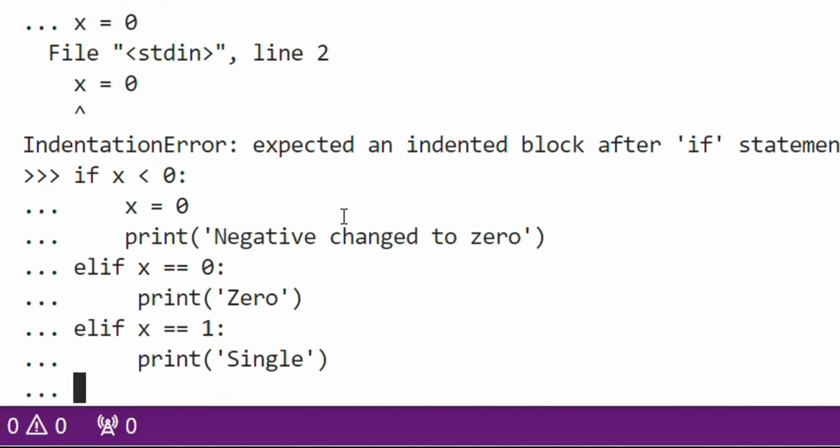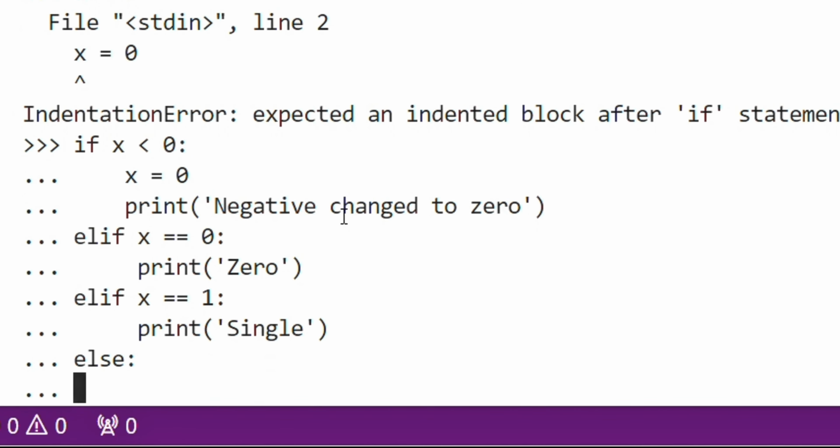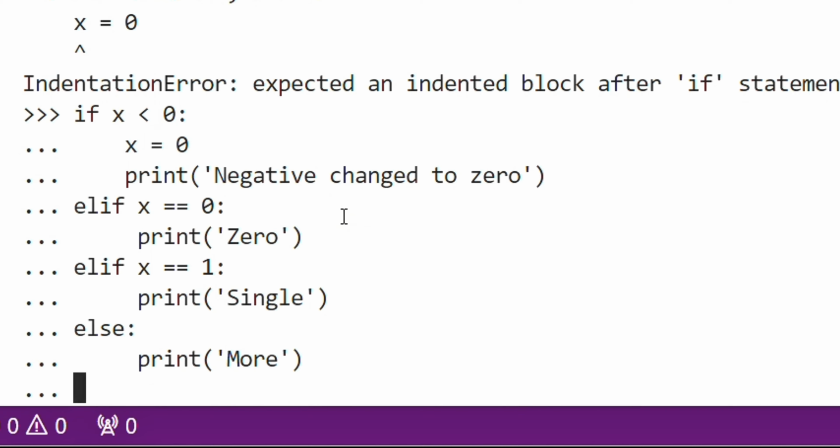And then we can write else. You can write else with print "More", in the same column like the other prints.